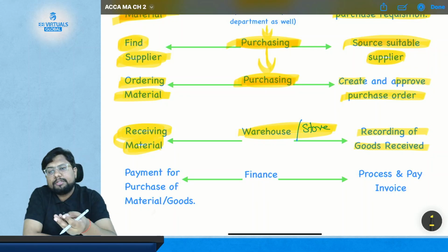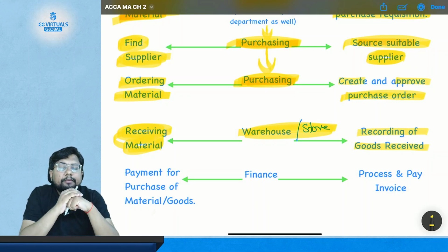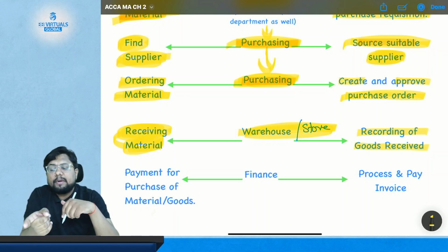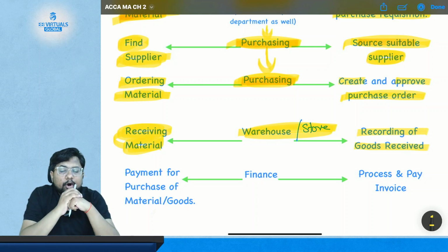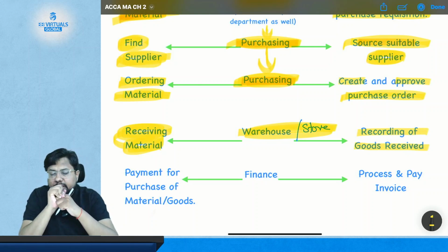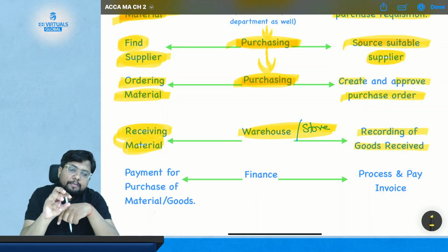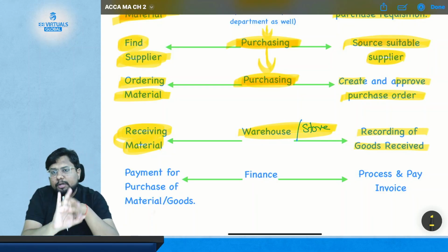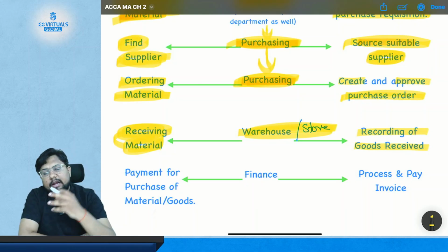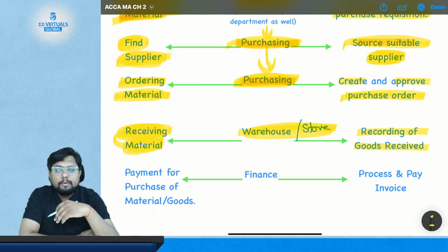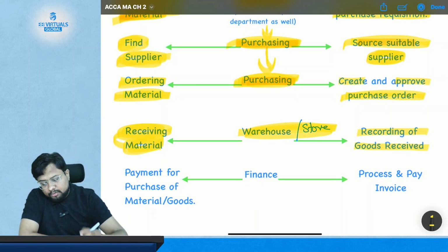Okay, we have also discussed earlier that purchase department is only responsible for finding the supplier and placing the order for the material. They are nowhere responsible for receiving the material. So material will be received by either the store department or the warehouse department. And after receiving the material, what will they do? They will record the goods received.